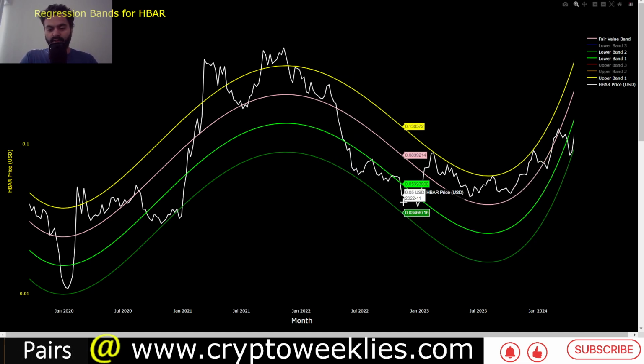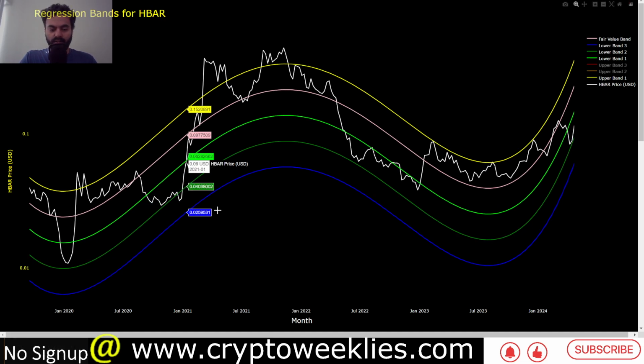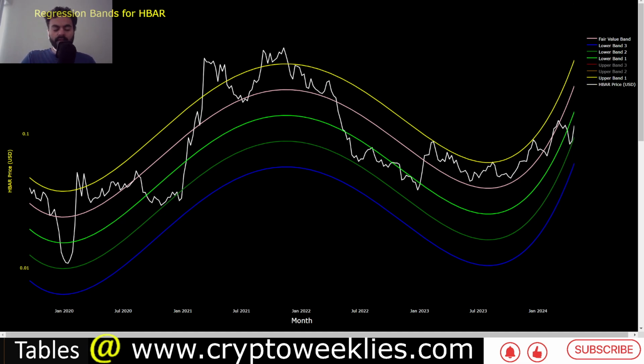You can see historically speaking, the two standard deviation regression band have held support most of the time. If not, the three standard deviation regression band, outside of which price rarely spends any time. About 1% of the time it should spend, because this covers about 99% confidence. This is currently at around 6 cents. So let's see what the prices hold in the upcoming weeks.